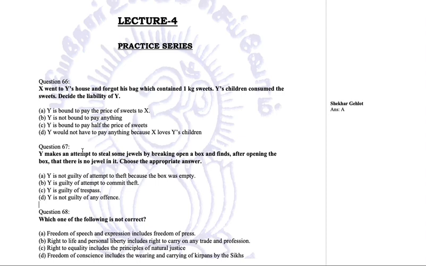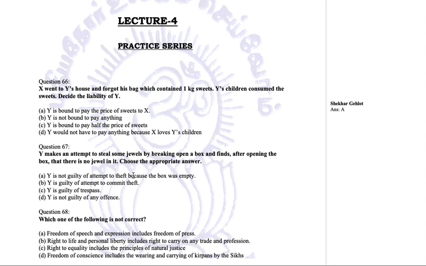So see, he has the intention to steal. So some offense he has committed. So this option goes off. Y is guilty of trespass. Yes, trespass can be an answer here. Trespass to goods. But we are talking about an offense here, we are not talking about torts. So we'll ignore trespass. Y is guilty of attempt to commit theft.